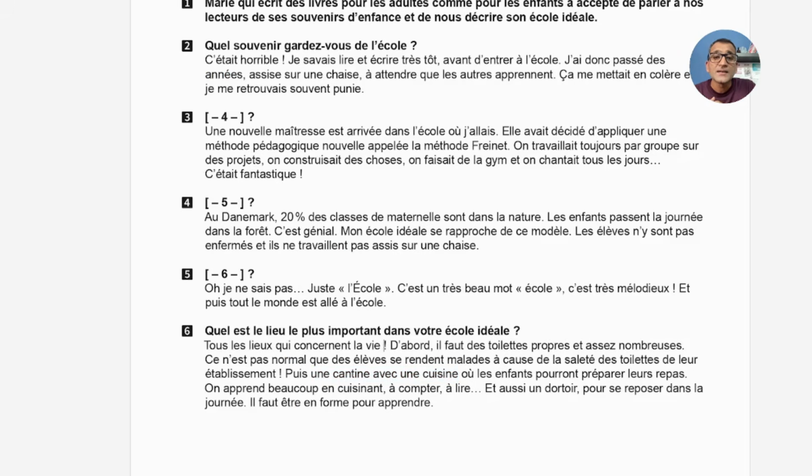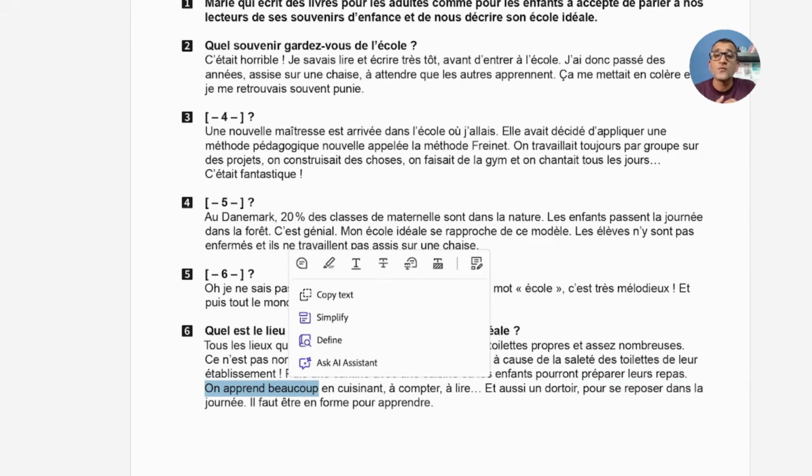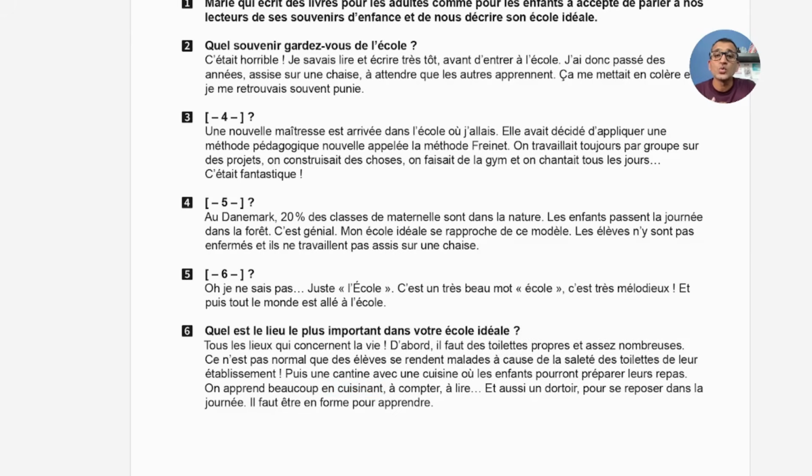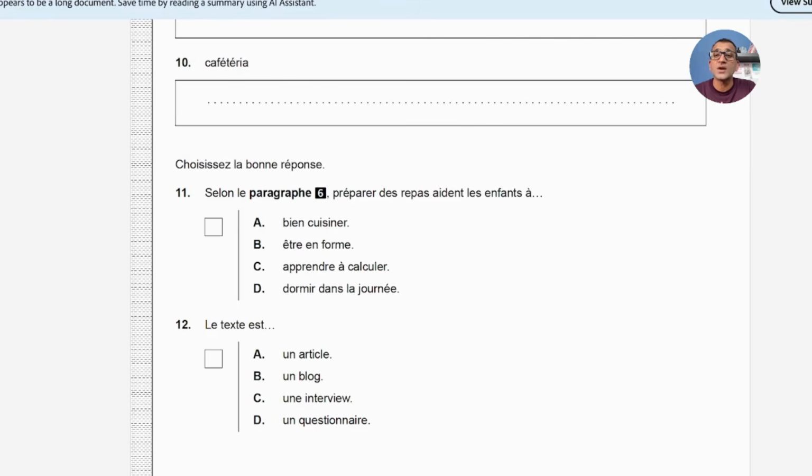It says préparer le repas, on apprend beaucoup, we learn a lot, en cuisinant, while cooking. So what do we learn? To count and to read. So what are the options? Reading is not given here. So learning to calculate, so count, so it means C is the correct option here.